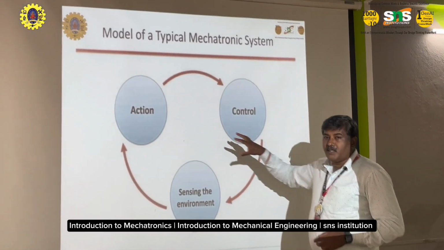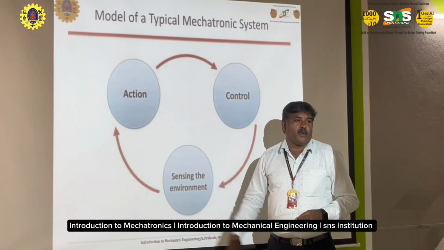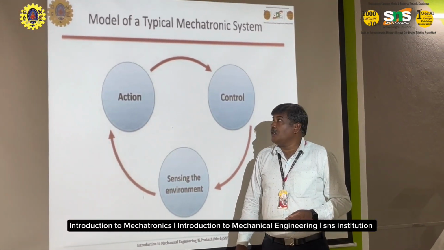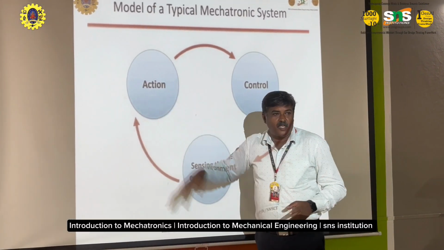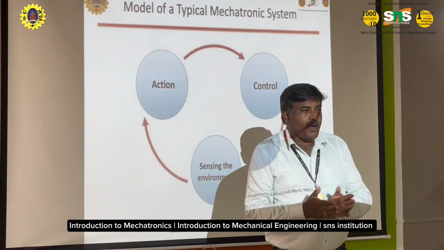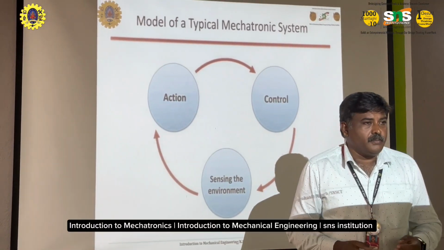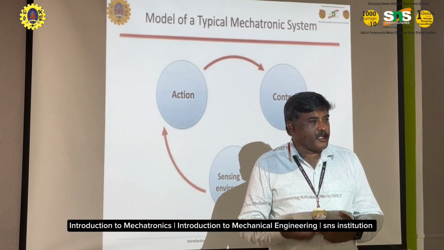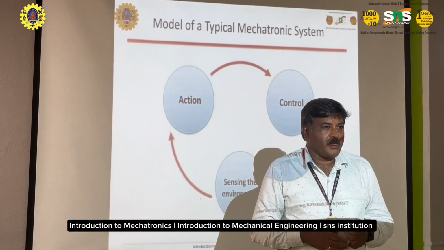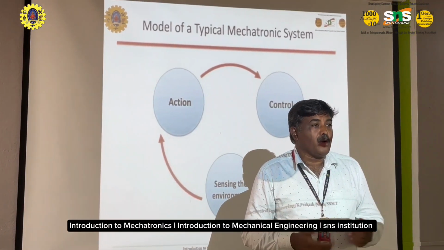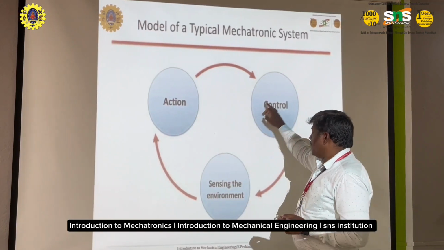What is the working principle of mechatronics engineering? What is the typical system? First, some action has to be made. If in a manufacturing process we are doing some production process, many processes, that is called an action. Every process has to be controlled, so here comes the control.